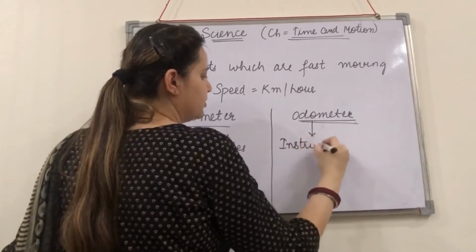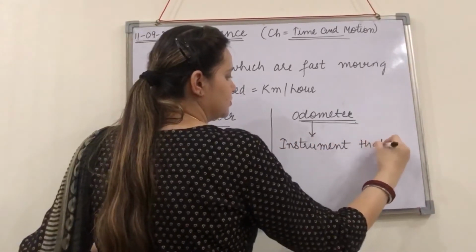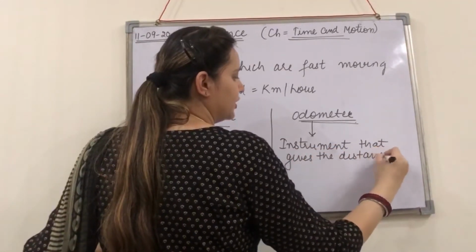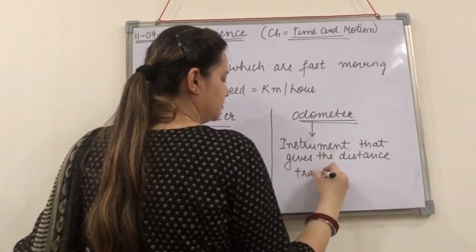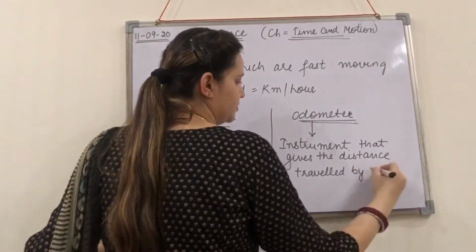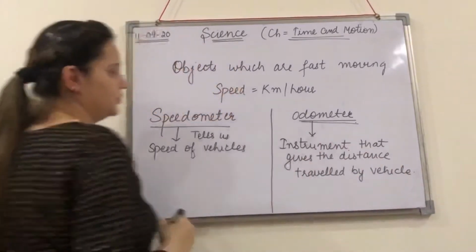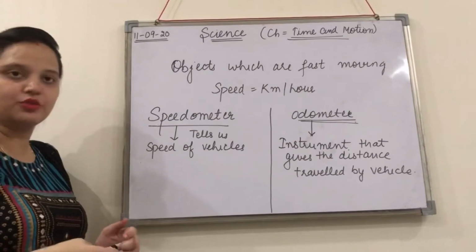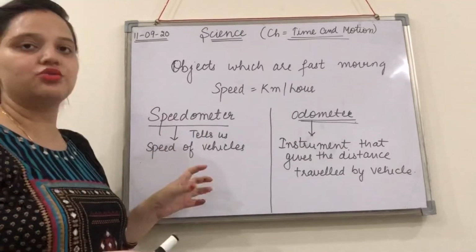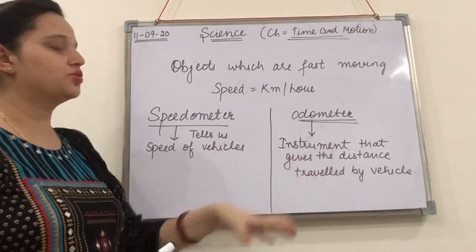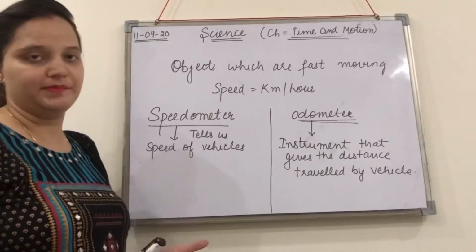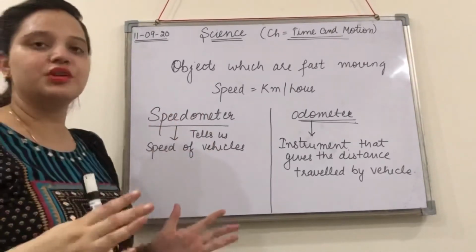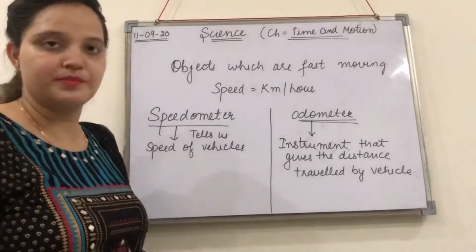This is an instrument that gives the distance traveled by the vehicle. Okay, so both these instruments are there in the vehicle, in the automobile. If you have closely seen it, the speedometer is going to show you the speed and the odometer is going to show you the distance traveled by the body. Okay, so with this, now I am going to proceed to the numericals of the speed topic.